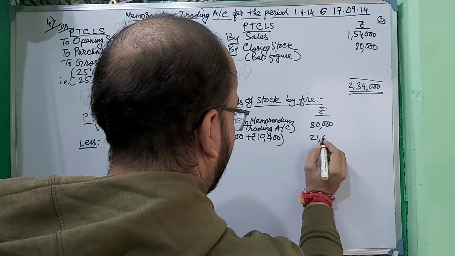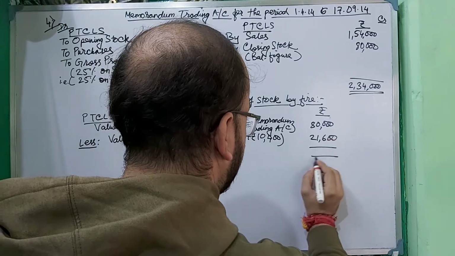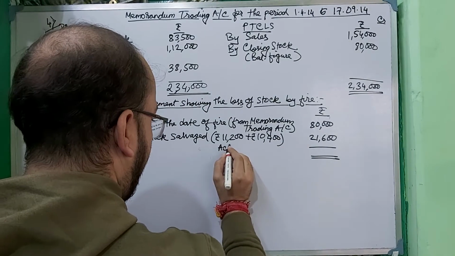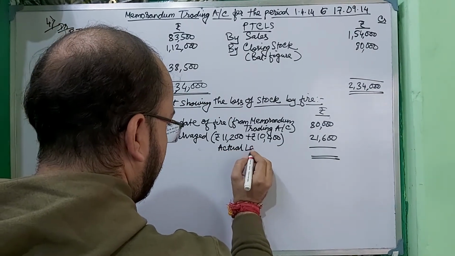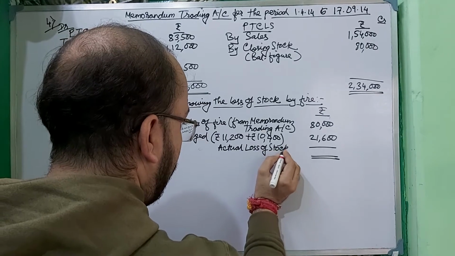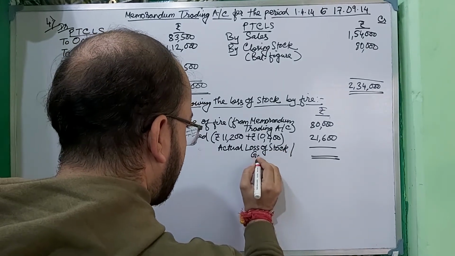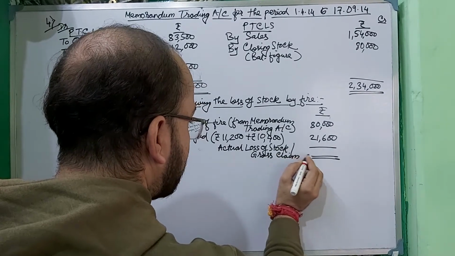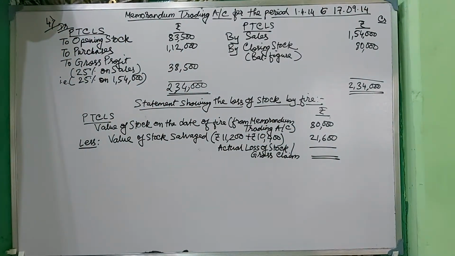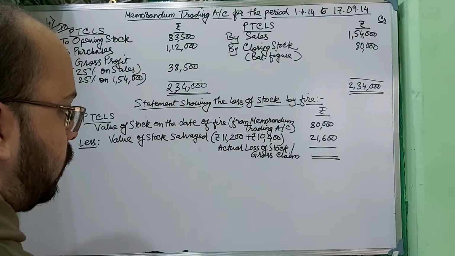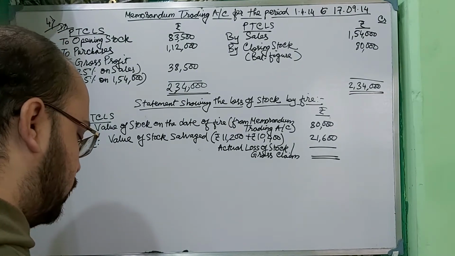I have saved 21,600, and this is basically the actual loss of stock, or you can consider it as gross claim. So I have stroked it and mentioned it: actual loss of stock or gross claim. If you deduct 21,600 from 80,000, you will get